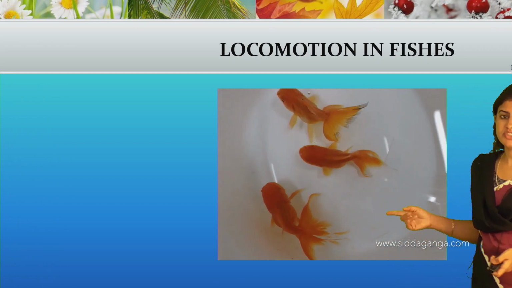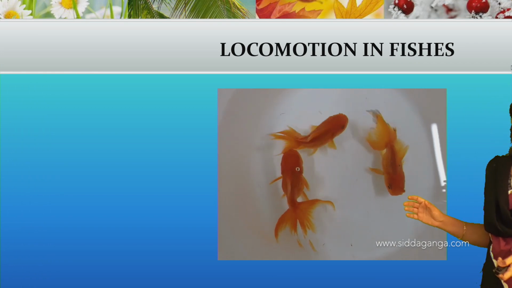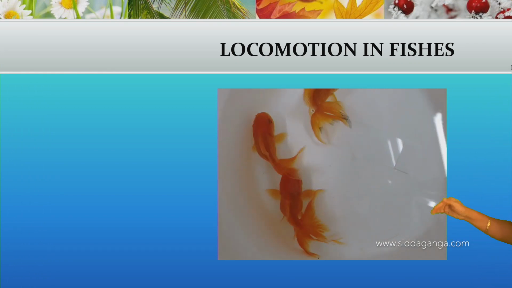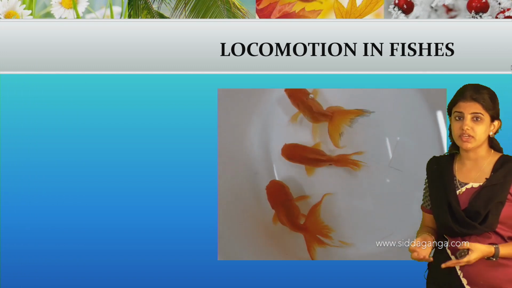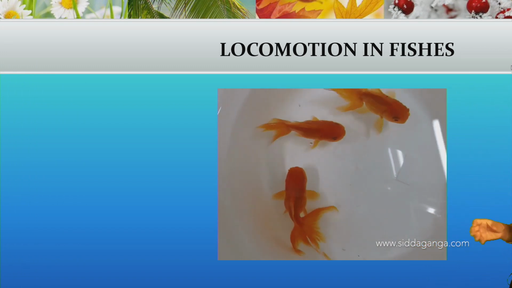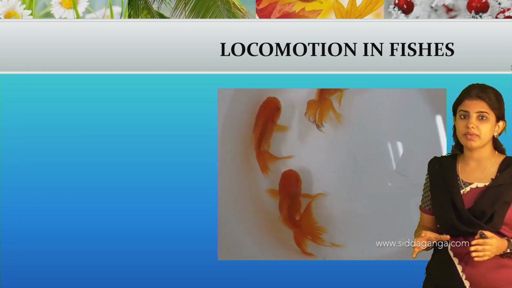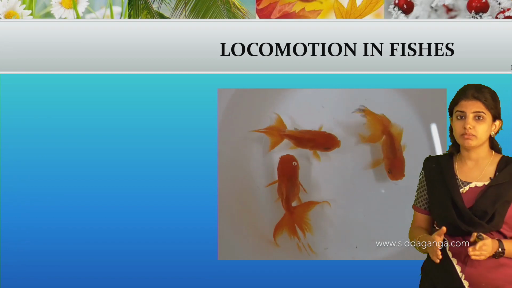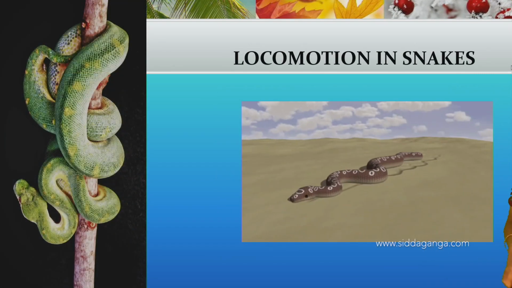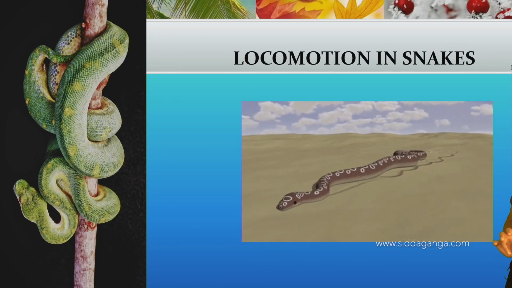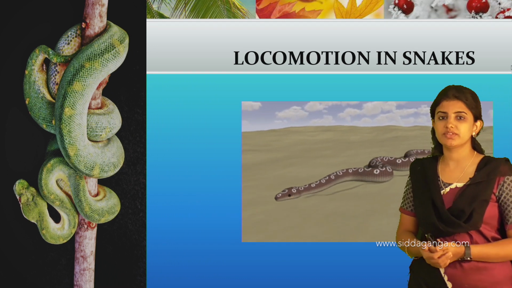And see, in the fishes there is a curved movement. Curved movement is nothing but moving in a curved way, so that the tail jerks and is pushed forward to make a good balance and move forward in the correct direction. So this is all about the locomotion in fishes, and the next one is the locomotion in snakes.